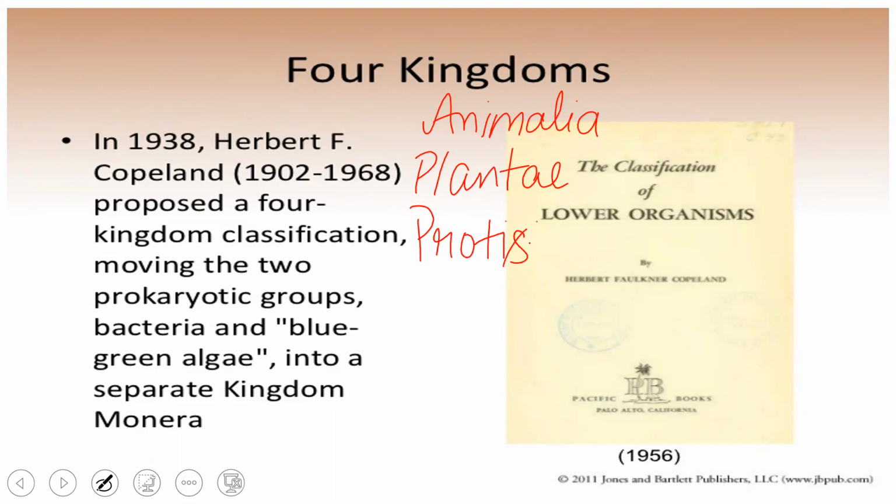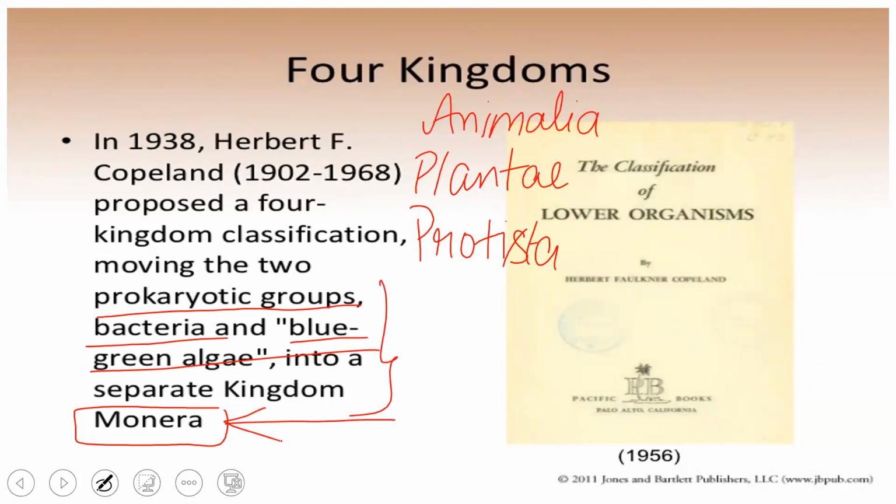Now came up one more kingdom, which was called Kingdom Monera. Copeland included the organisms under Monera which were prokaryotic, that is bacteria and blue-green algae. They all belong to the kingdom called Monera. So from Plantae, the bacteria and blue-green algae were separated and put into one more new kingdom, which was called Monera.